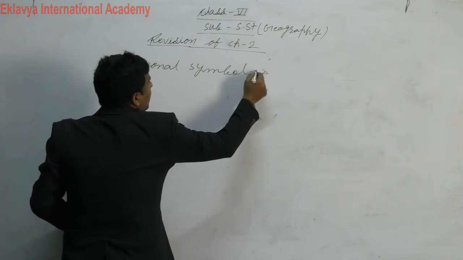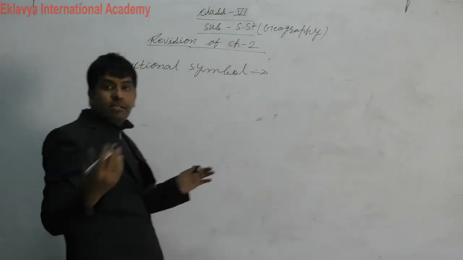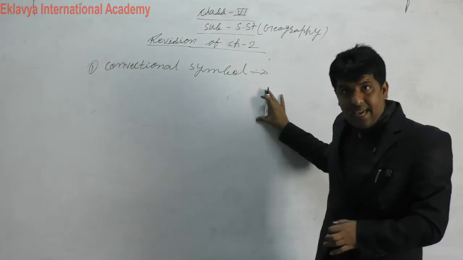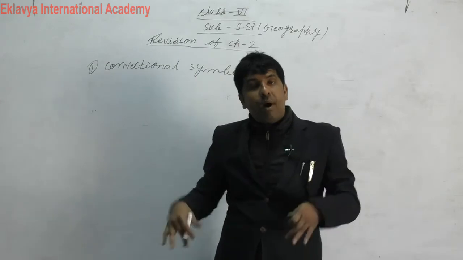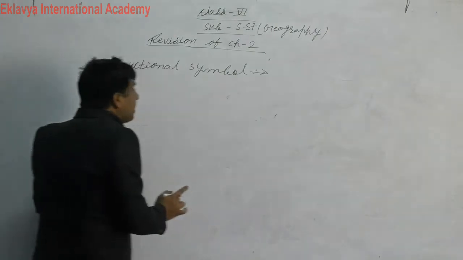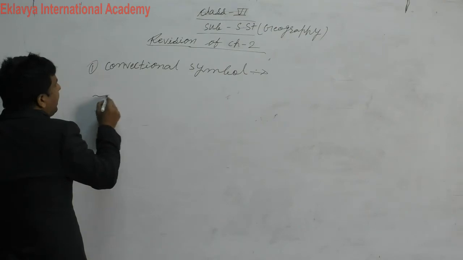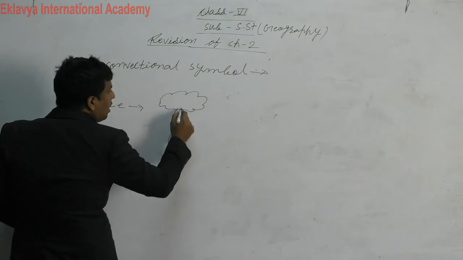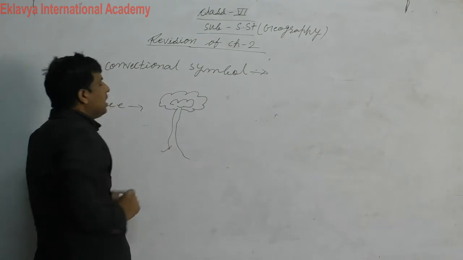Conventional symbol. Yes, dear students, what do you mean by conventional symbol? So conventional symbol is a symbol that represents things, like if you want to show a well, a pond, post office, police station and other things, then by the symbol you can show the conventional. Like this, I am making a tree. This is the conventional symbol of tree.